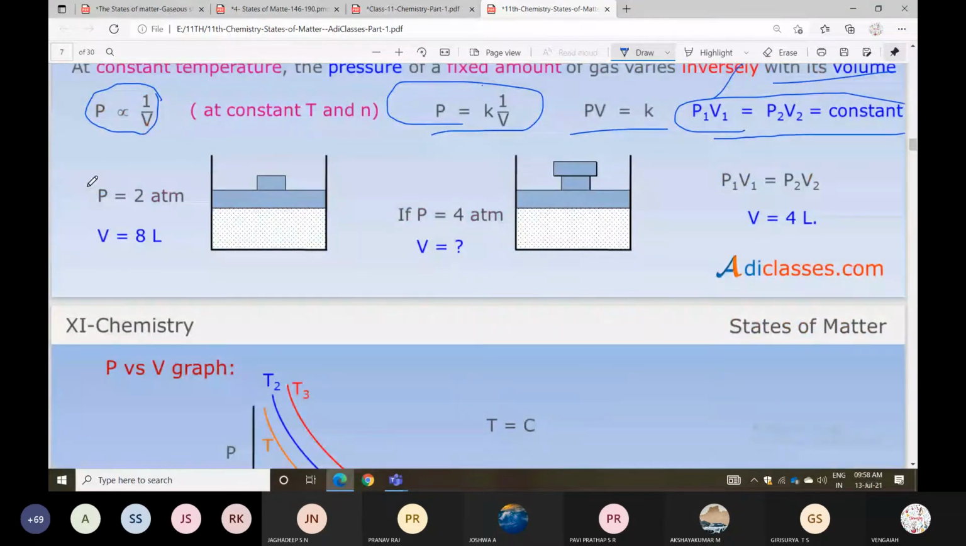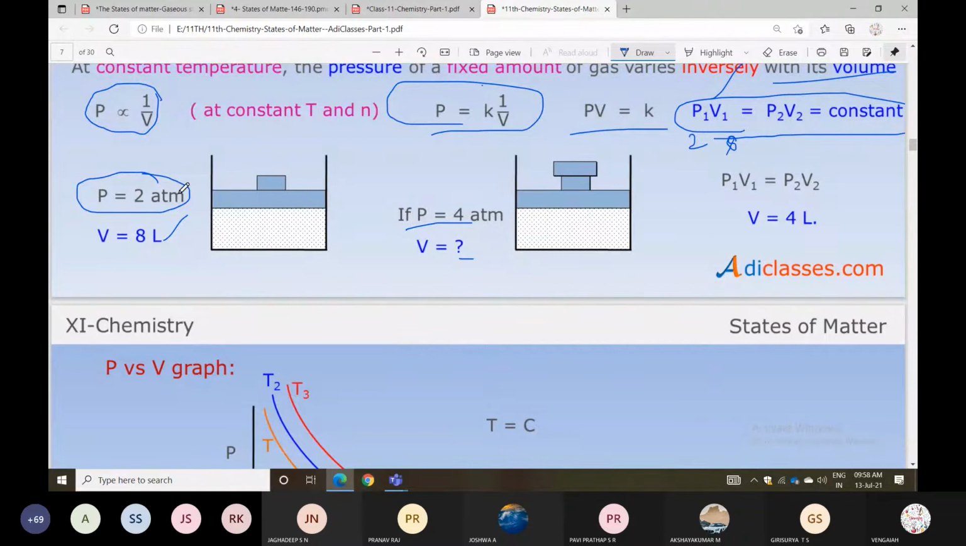When, for example, pressure is 2 atmosphere, how much volume will there be? 8 liters. If pressure increases, then what will the volume be? Volume will decrease. So listen here. P1 is given as 2, V1 is given as 8. Listen carefully, this is an example sum.